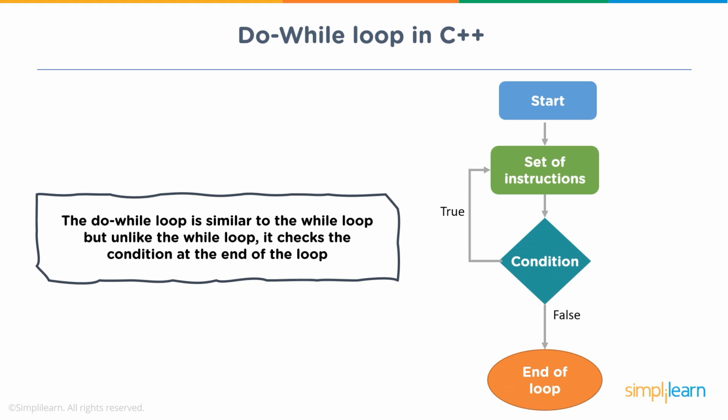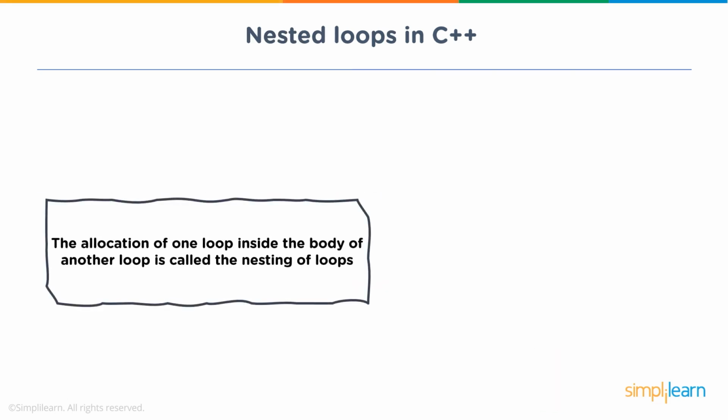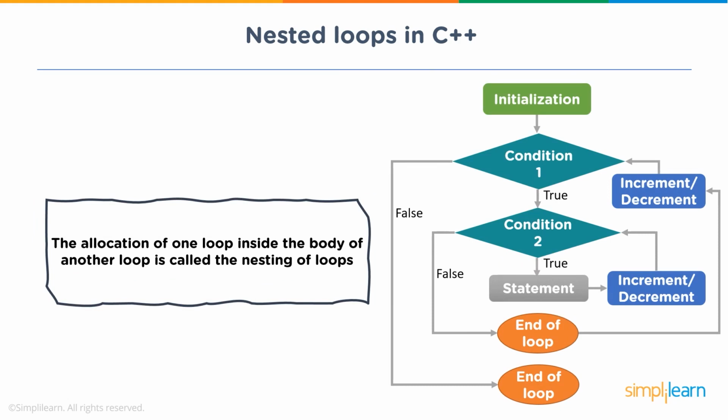Now coming to the nested loop. When one loop is defined inside the body of another loop, then it is known as a nested loop. In C++, there are at least 256 levels of nesting, and the flow of execution for a nested loop is, first it includes initialization of the variable, followed by condition 1. If it gets satisfied, then it will check the second condition. If that also gets satisfied, then it will get incremented, and when the condition gets satisfied, it will look for the new set of statements, and follows the same flow of execution.